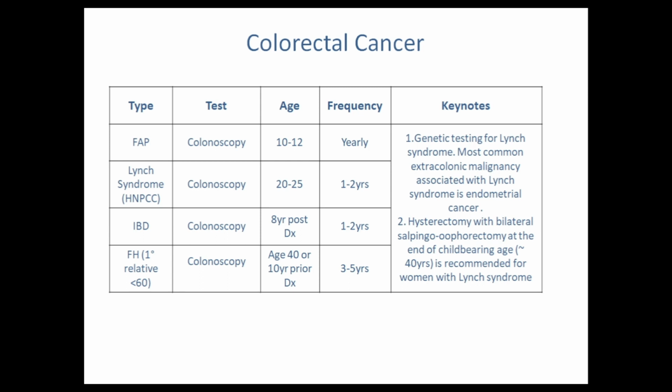Hysterectomy is recommended in some special cases. For example, hysterectomy with bilateral salpingo-oophorectomy at the end of childbearing age is recommended for women with Lynch syndrome because Lynch syndrome also has an association with endometrial carcinoma. So it is of key importance that if the patient is at the end of childbearing age and wants no further children, then hysterectomy is recommended in such patients.